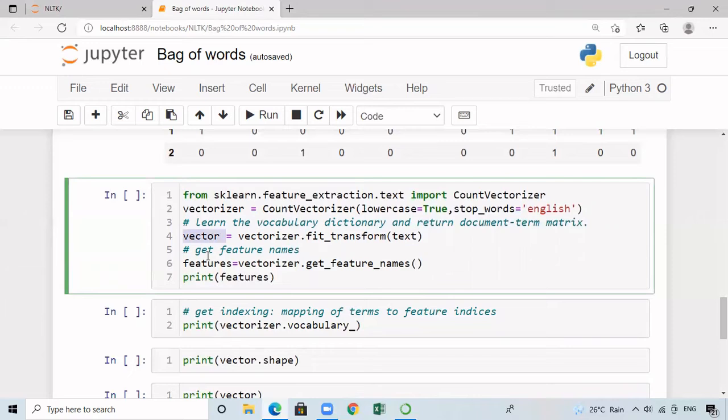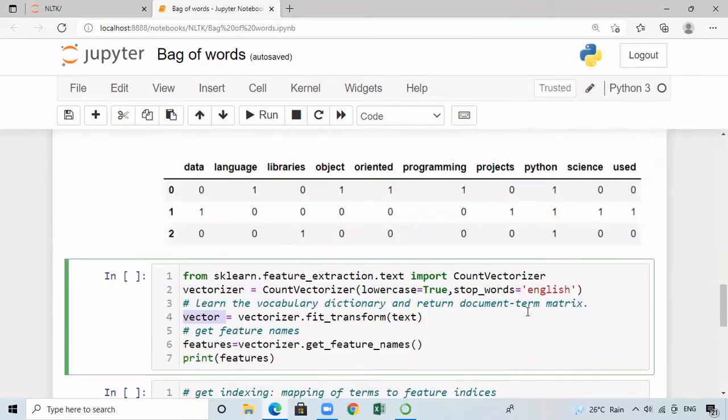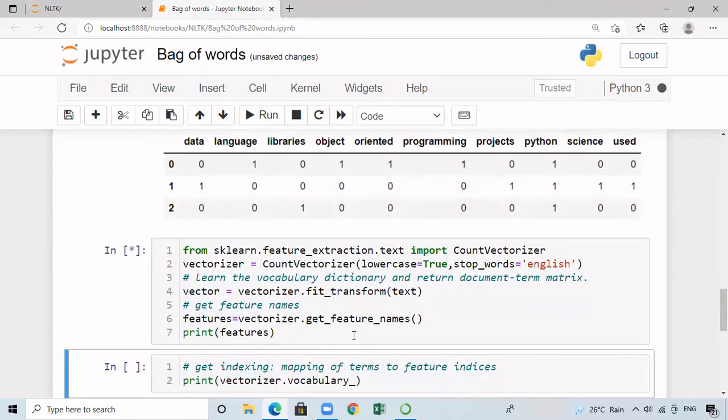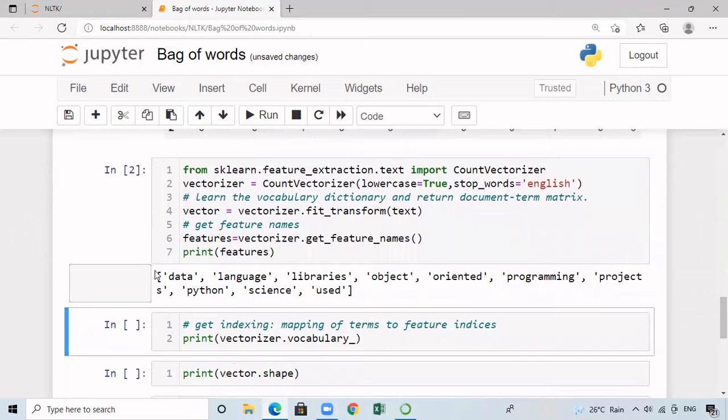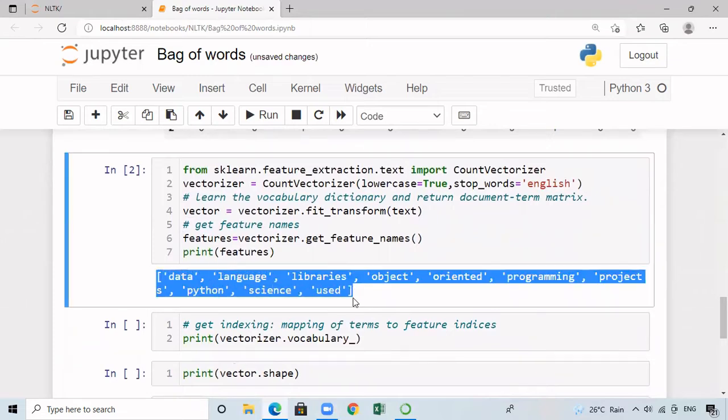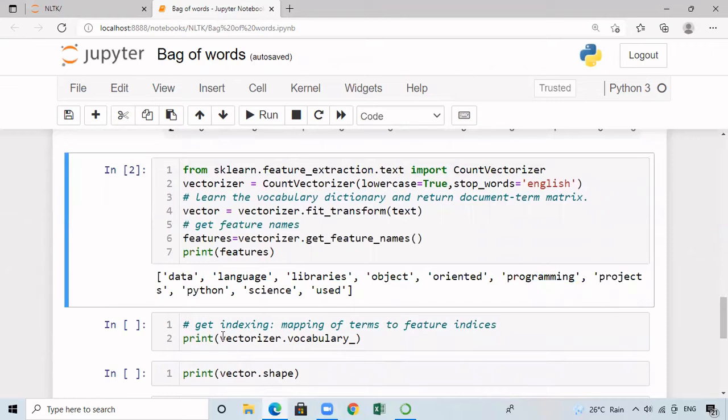Now let us print the feature names. That can be done with the help of vectorizer.get_feature_names. This method is going to return us all the features available in the document term matrix. Then we can print the features. Now let me run this code. So here you can see that these are the list of features and all the features are arranged in ascending order.